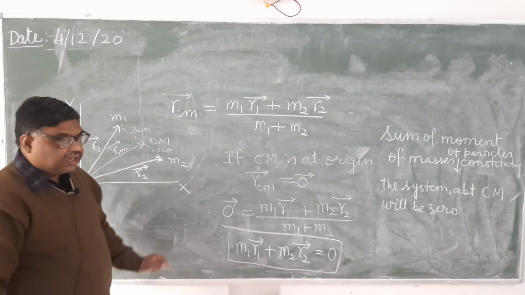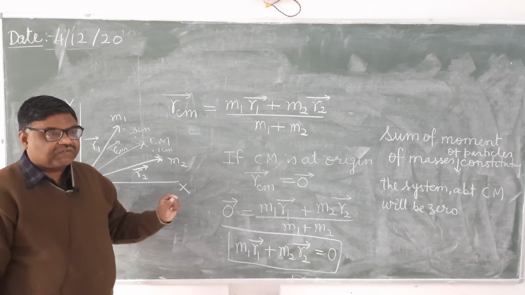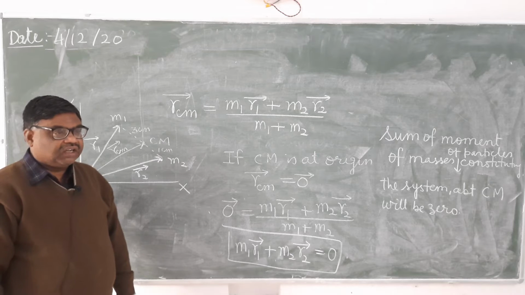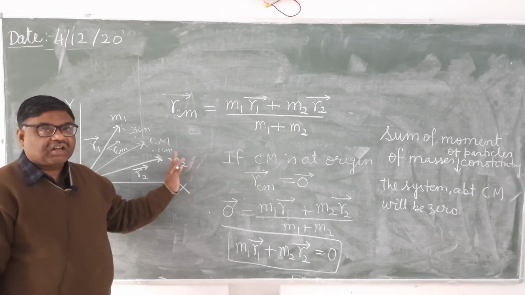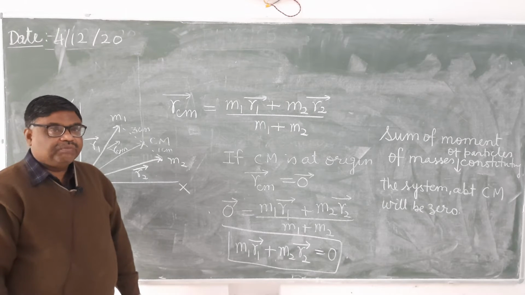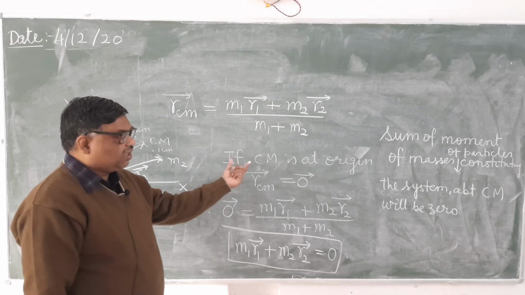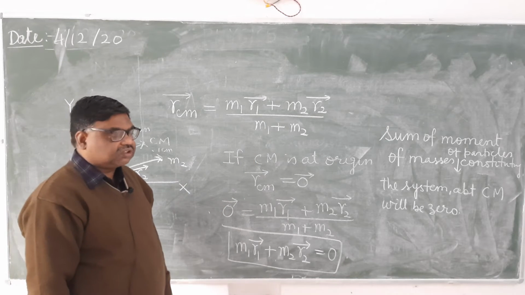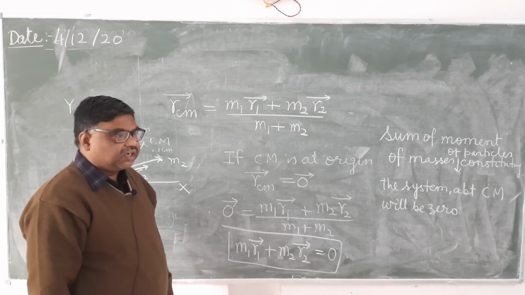Already I have told that there will be no difference between center of mass and center of gravity if there is a uniform gravitational field. But if the gravitational field is not uniform, then center of mass and center of gravity will be different points, because center of gravity is that point at which the whole weight of the body is supposed to be concentrated, and weight is a vector quantity which always acts vertically downward.